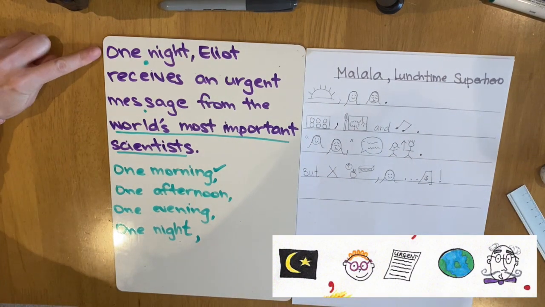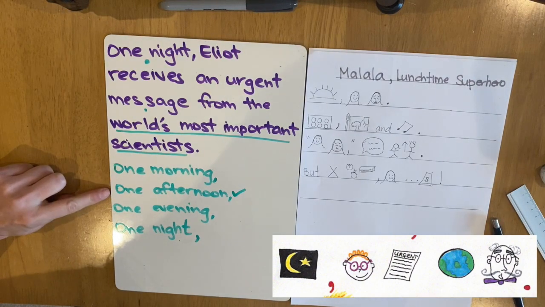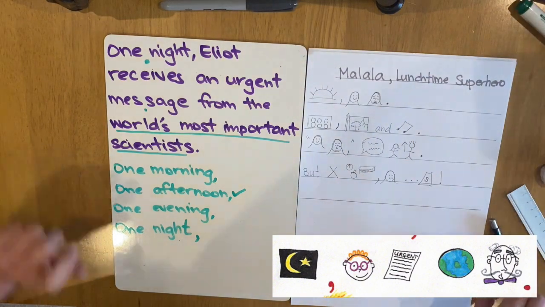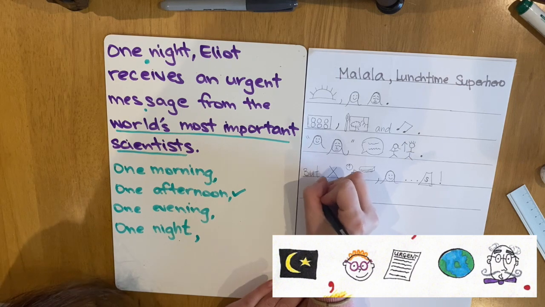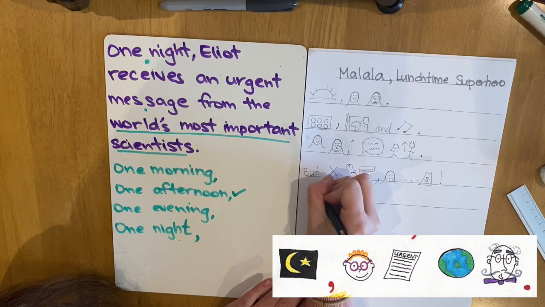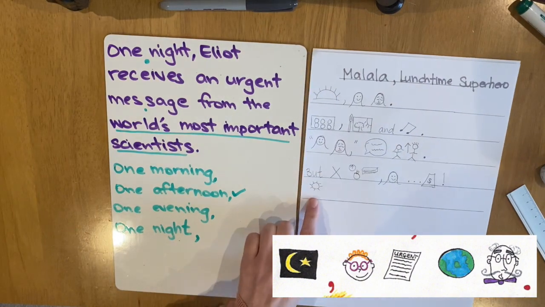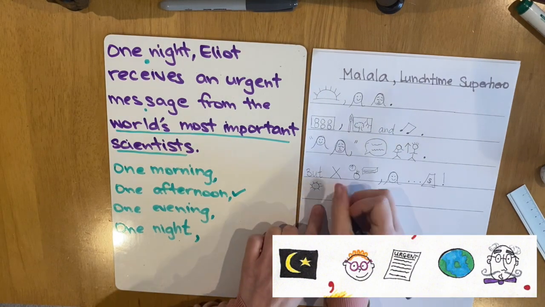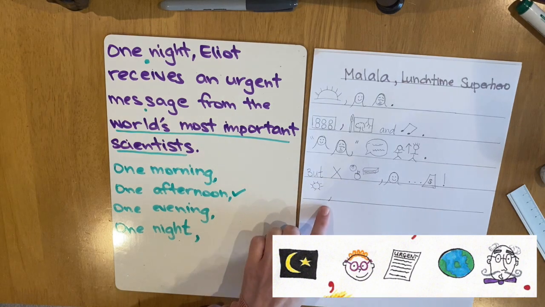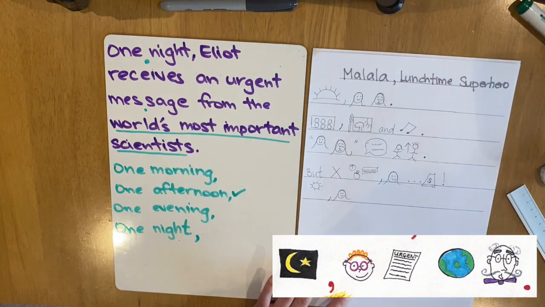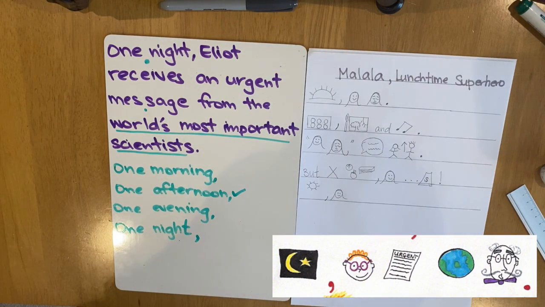So I'm changing one night. I'm going to change mine to one afternoon because that's when lunchtime is. It's in the afternoon. So I'm going to draw a picture for afternoon. When the sun is out in the afternoon, the sun is really high in the sky. So this is my picture for afternoon. One afternoon, comma, Malala receives an urgent text message.